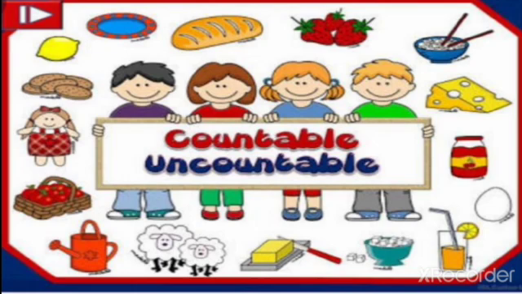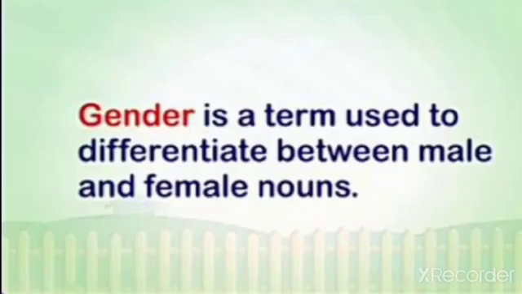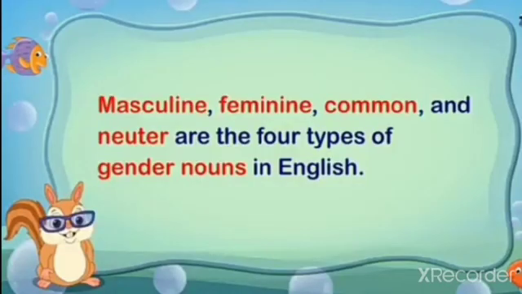Children, I hope you have understood countable and uncountable nouns with more examples. Next we'll move on to the next noun, that is gender. What is gender? Gender is a term used to differentiate between male and female nouns. We have four types of gender: masculine gender, feminine gender, common gender, and neuter gender.